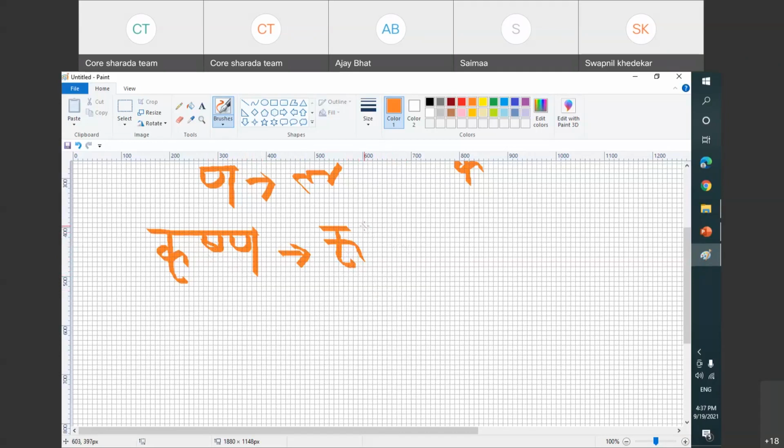So how do we do that? It is written very differently in Sharda Lipi. We do like this, Sh, and we do like this. So this is Krishna. If it is A, then it will become A here. So I will repeat. So it is Sh and Na. It will not be written like this. As whatever we have learned till now, it will not be written like this. Then we write like this.